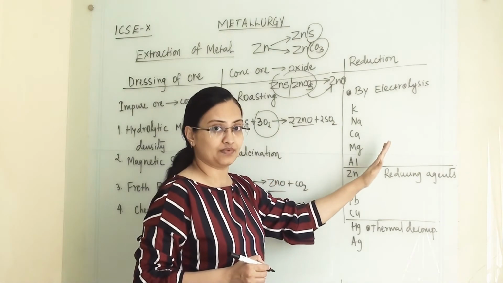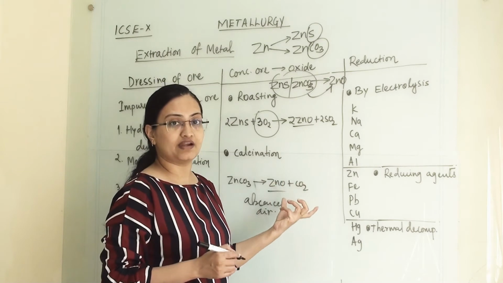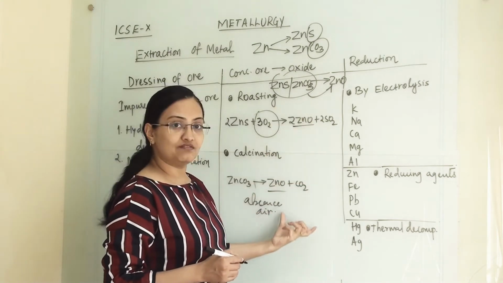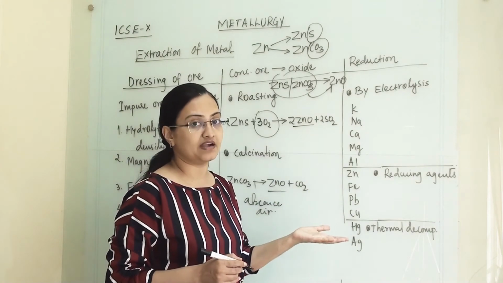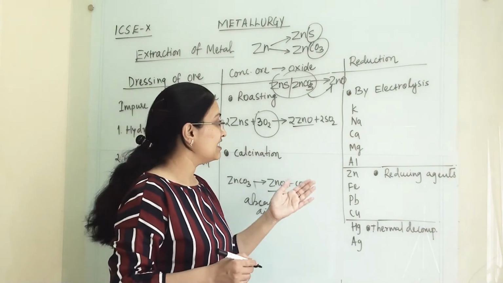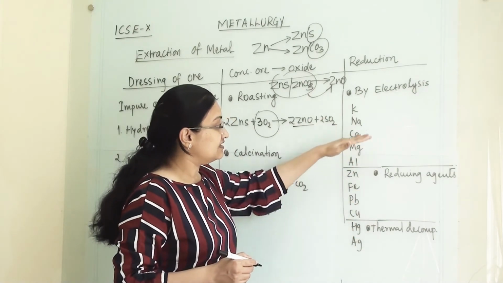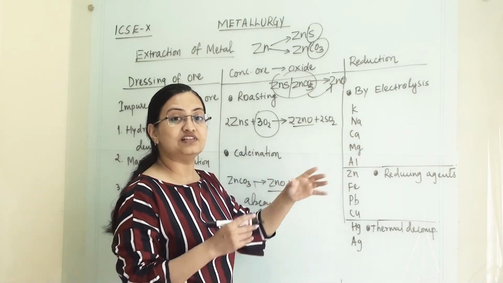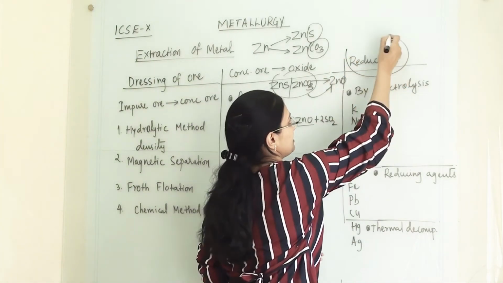Now third step. When we have got the oxide of the metal, whatever metal we are extracting, from the second step we get the oxide of that metal, for example zinc oxide. Then we separate the metal from its oxide in this reduction step.